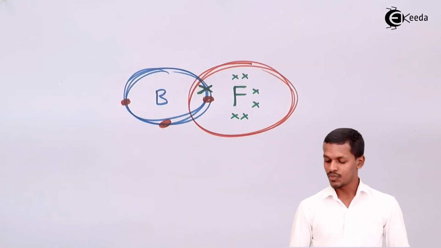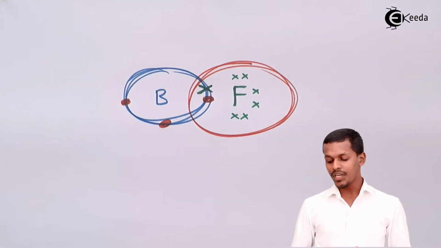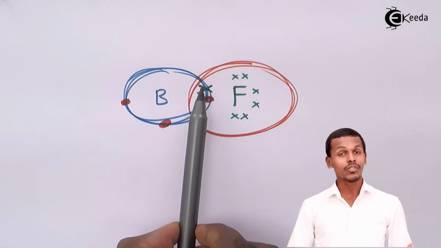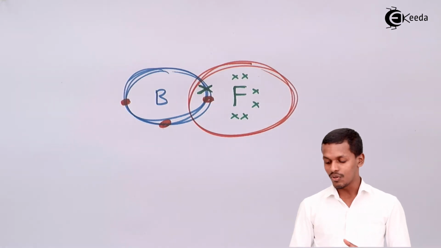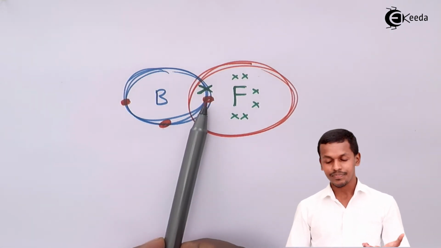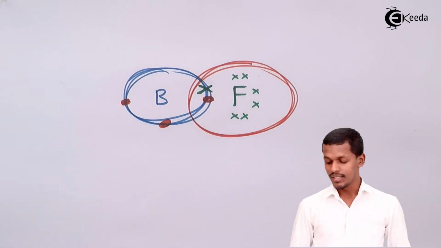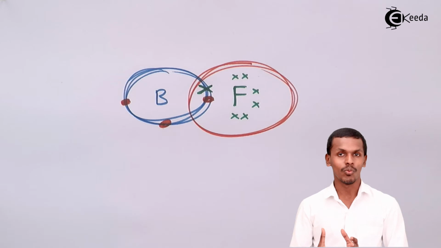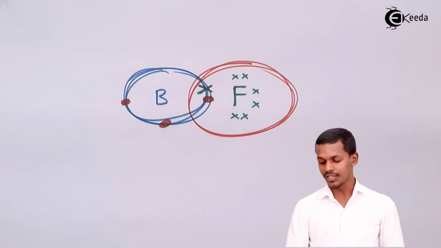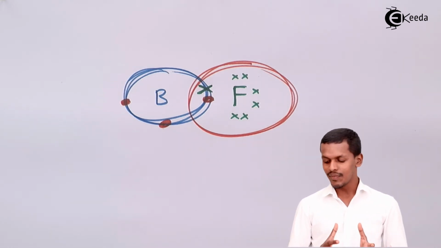So this is it. Now if you observe fluorine, fluorine is following the octet rule. That is, it has 7 electrons in its outermost shell, but while sharing an electron, or while taking the electron from one boron, it now has a complete octet, and that fluorine will behave like a noble gas in terms of electronic configuration. But this is what is formed because of the sharing of electrons, because